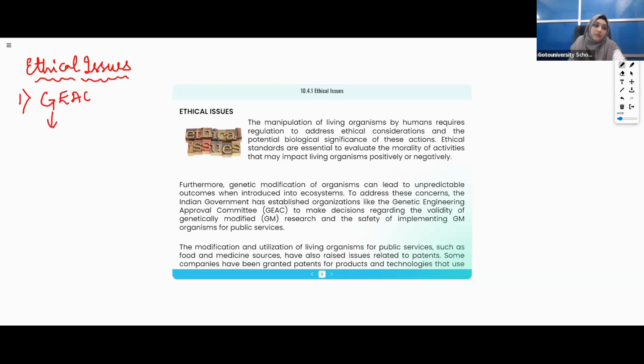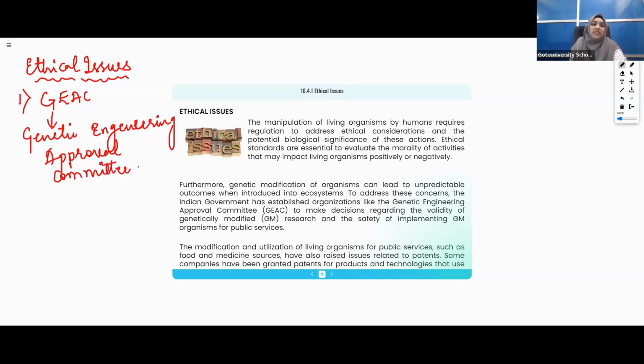GEAC. What is this GEAC? Can anyone tell me? GEAC is nothing but Genetic Engineering Approval Committee. This is set by the Indian government.